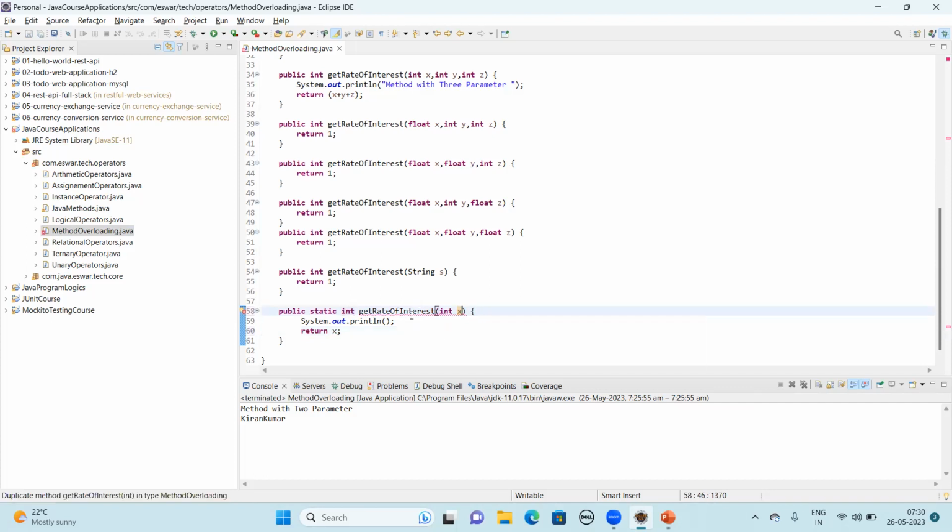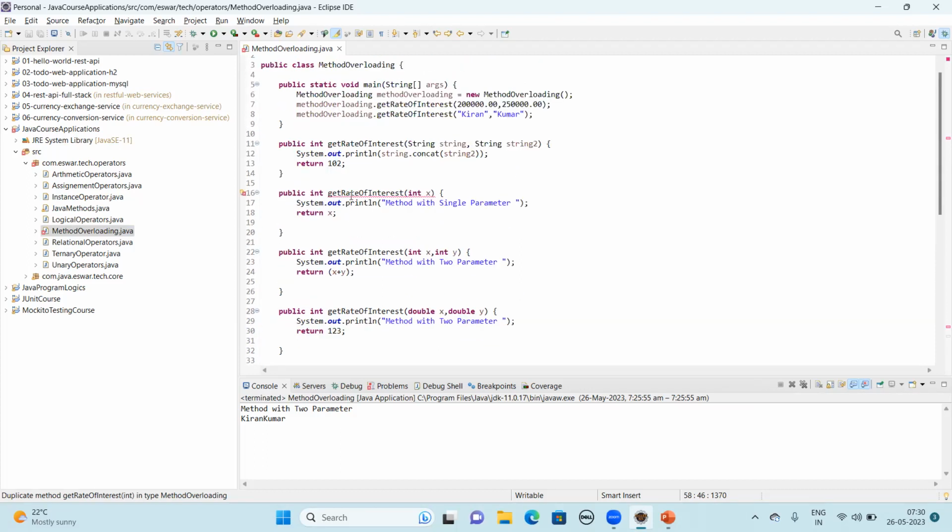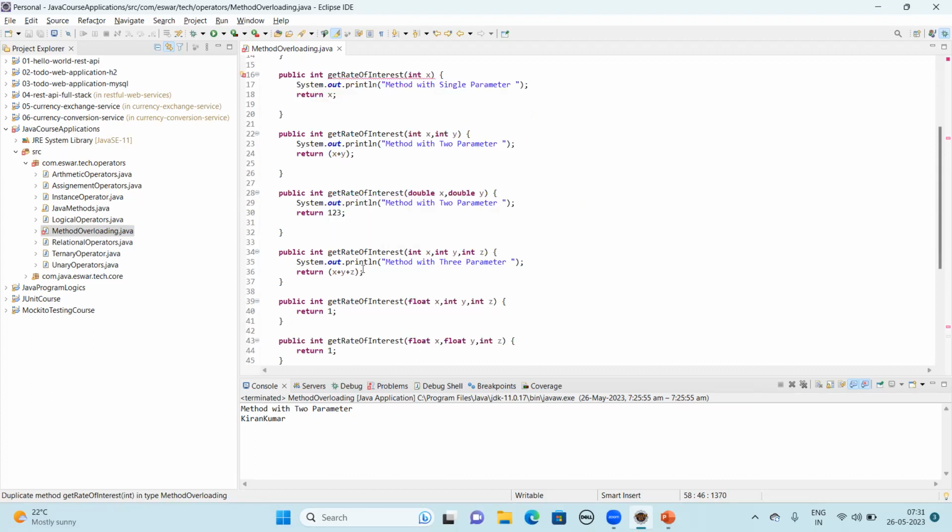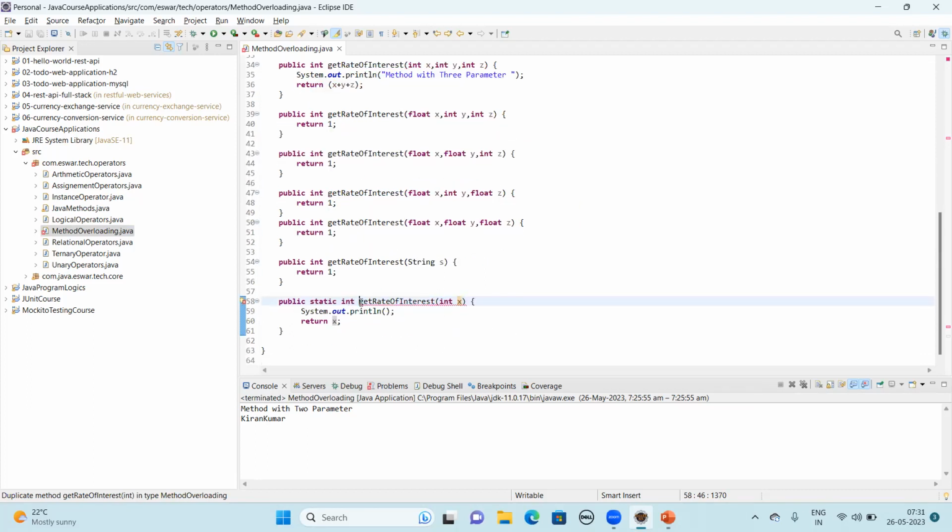Now you see this time I changed it to static, the same method we have here, and see this error, duplicate method again. So it is not checking the left hand side part, it is just checking the method name, the type of parameters, and the number of parameters.